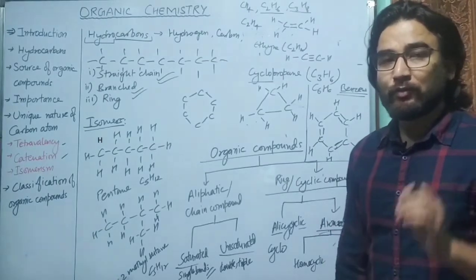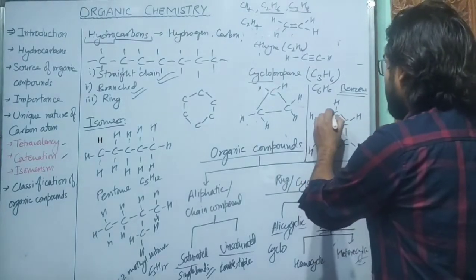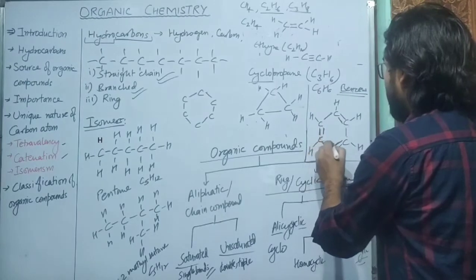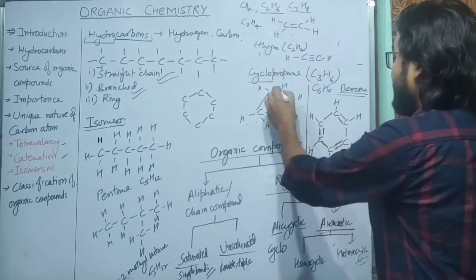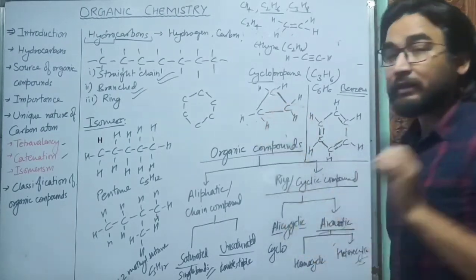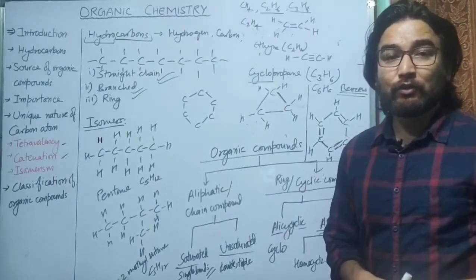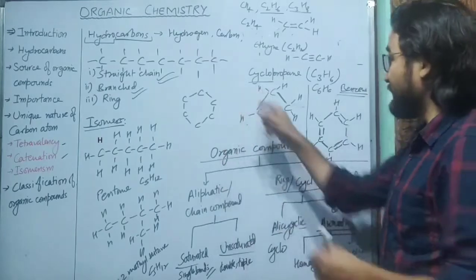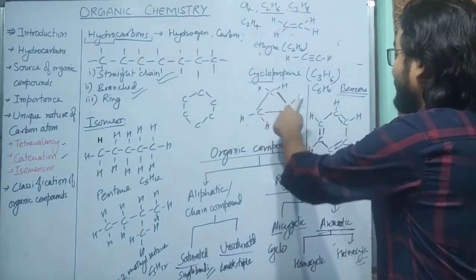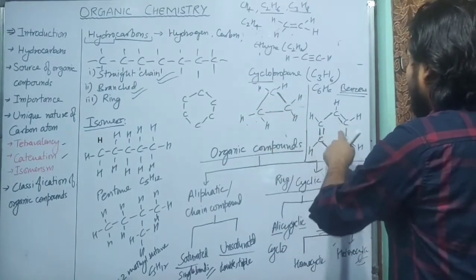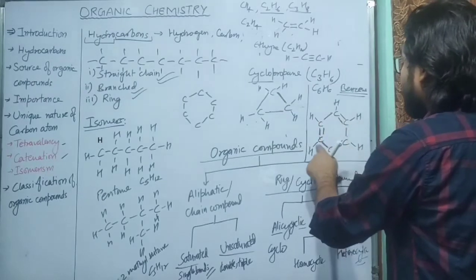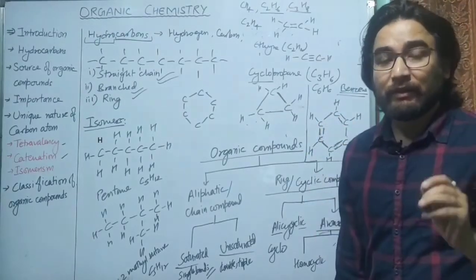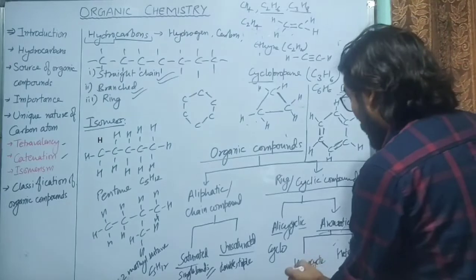Homocyclic means the ring of the compound has no other element other than carbon. You cannot find any atom other than carbon atoms in the ring. In benzene, the ring is formed only between carbon atoms. So such compounds are called homocyclic.